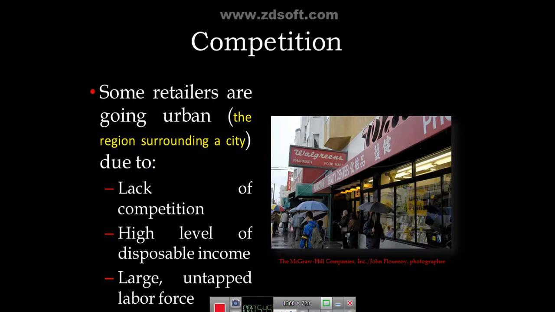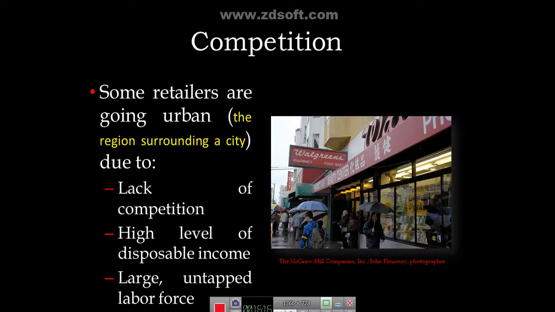So the Great India Palace shopping center is located in the region surrounding the city of Delhi, which is called NCR, National Capital Region. Some markets are cluttered and facing so much competition that there is no retail space available for new retailers, due to which some retailers are moving urban.